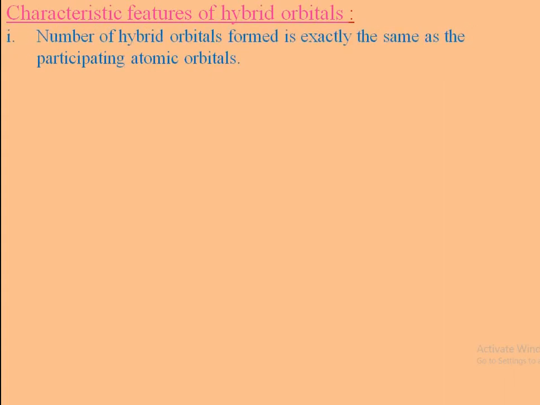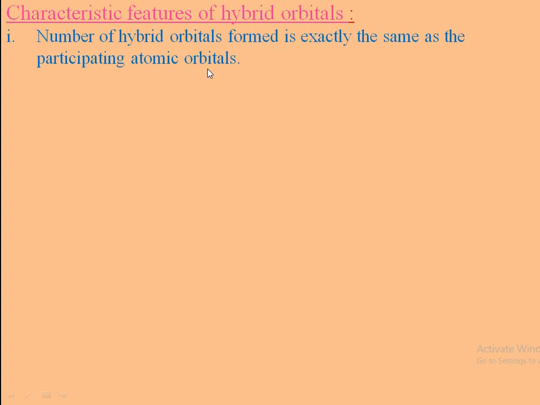Next part is the characteristic features of hybrid orbitals. The first point is that the number of hybrid orbitals is exactly the same as the number of participating atomic orbitals.